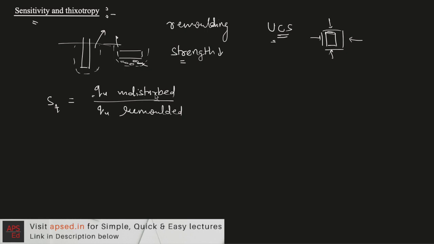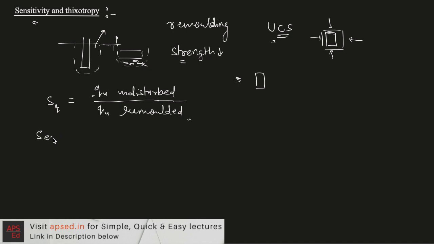Now if we take an undisturbed sample from the field and find its unconfined compressive strength, and then we remold this sample, make a cylindrical specimen out of it again and find the unconfined compressive strength, this ratio gives the sensitivity of the soil. Based on the sensitivity, the soil can be classified in different ways.